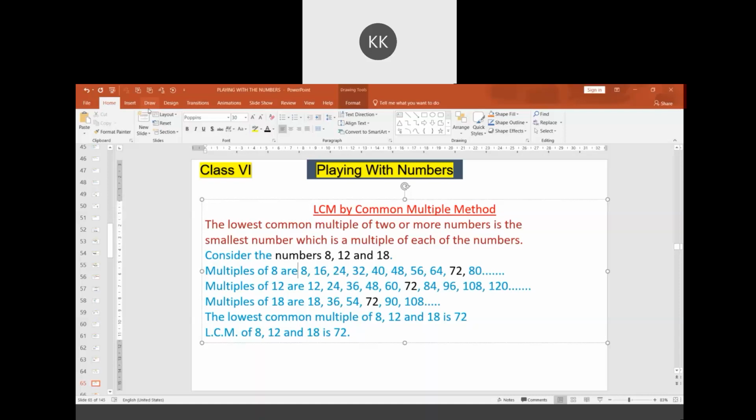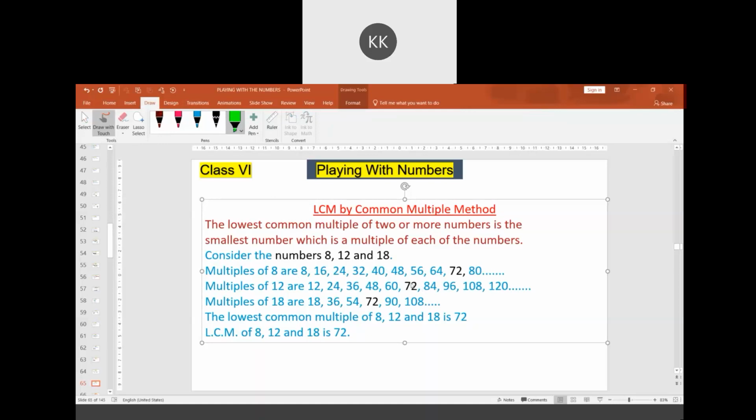Therefore, 72 is the lowest common multiple. Here 72 is common for all the three and it is the first common one. Therefore, it is the lowest common multiple. It is called LCM. And we can represent it like LCM of 8, 12, 18 is equal to 72. Hope it is clear to everyone.